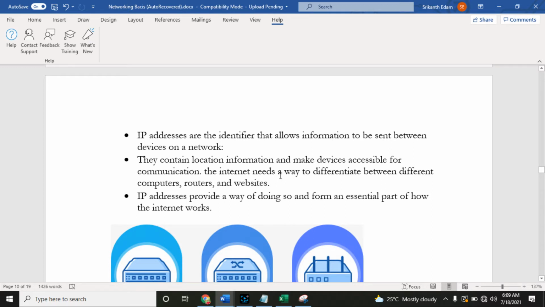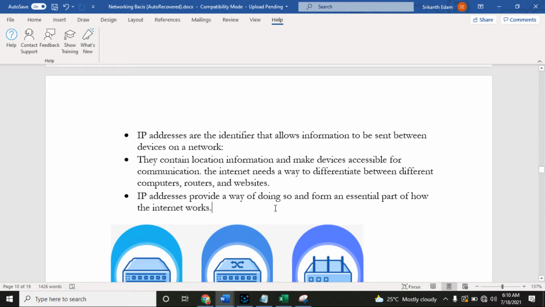So every device will be configured with an IP address. Whenever we access a website, it will also have a different IP address. A router will also be configured with an IP address, and computers too. This way the users can differentiate them. An IP address provides a way of doing so and forms an essential part of internetworks.